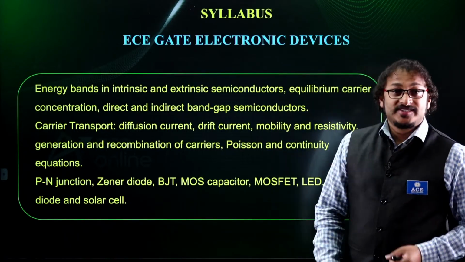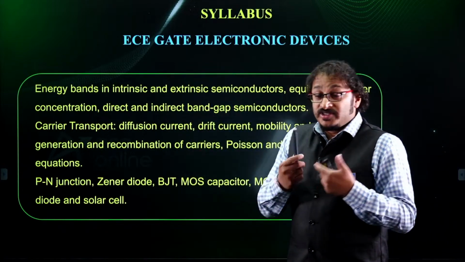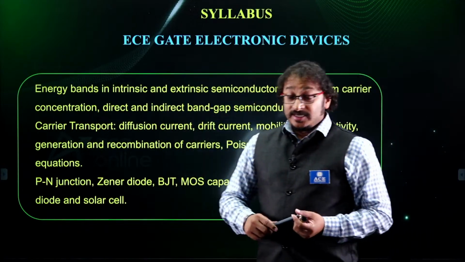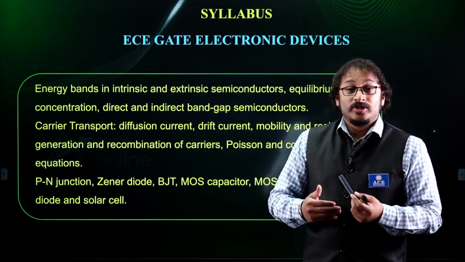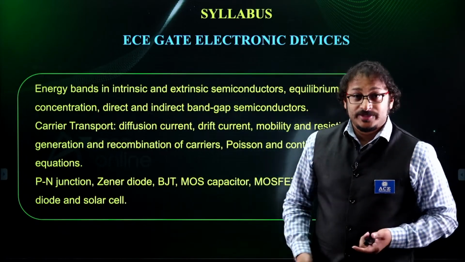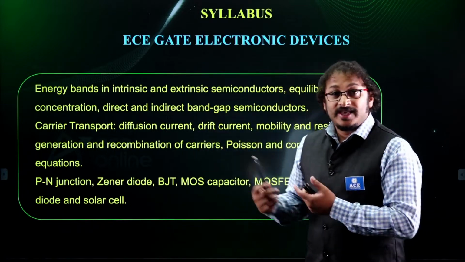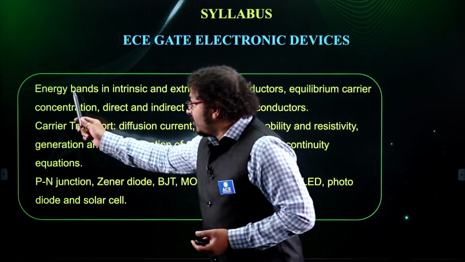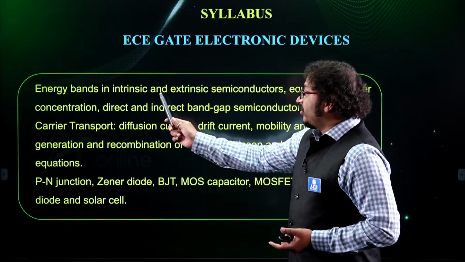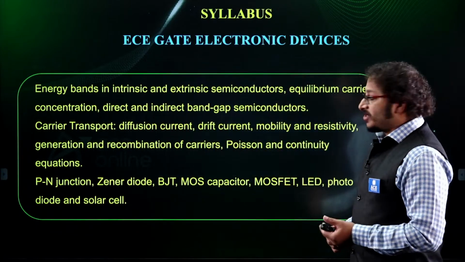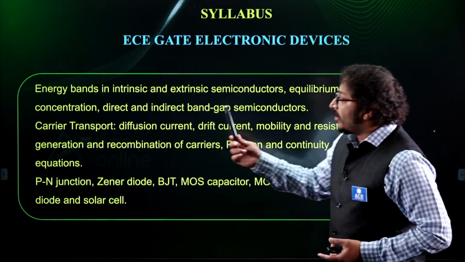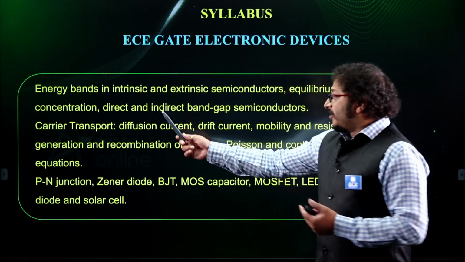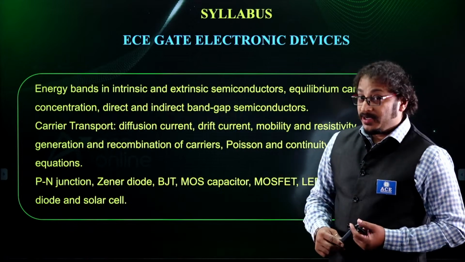That is the main reason why I'm serious about disclosing the syllabus you have in the GATE exam. And of course, for GATE 2021, there is a modification in the syllabus, the updated syllabus. I'm disclosing it onto the screen. Have a look carefully, guys. So we have energy band analysis in intrinsic semiconductors as well as extrinsic semiconductors. Concentrate more on that. And we have equilibrium carrier concentration and direct band gap, indirect band gap semiconductors.